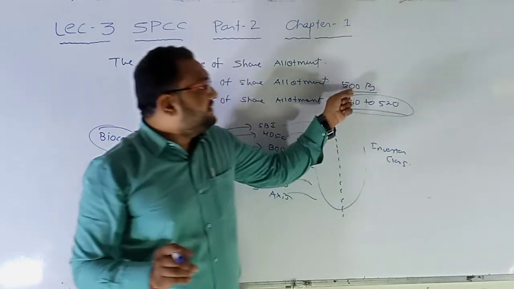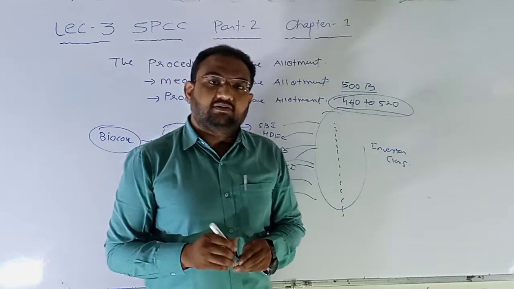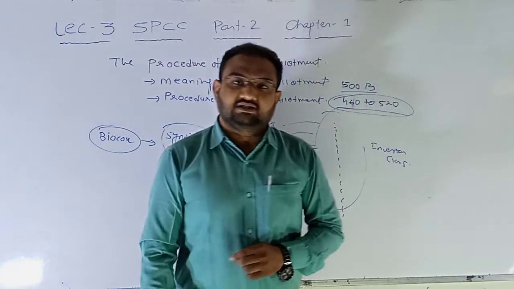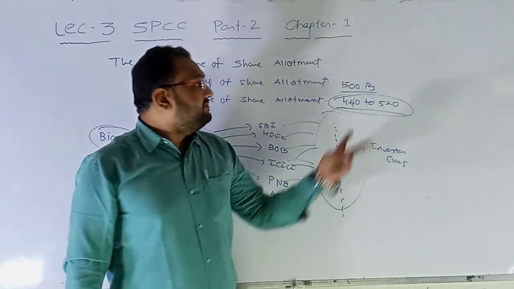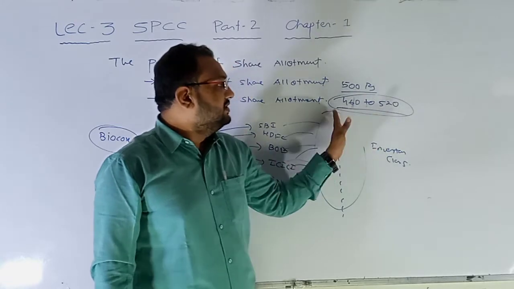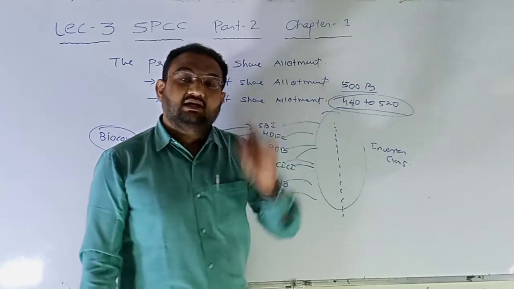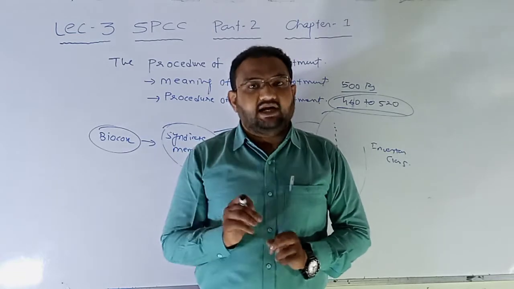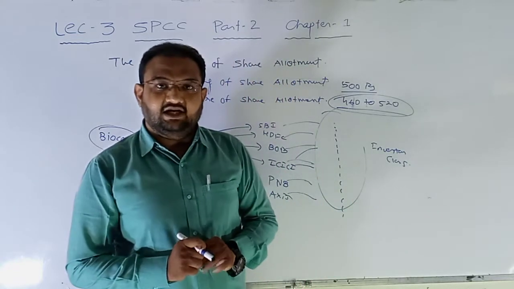So if the share is issued at a fixed price, say for example 500 rupees, then the normal prospectus will be issued. But if there is a price band, that is, the price will be decided between a lower and an upper price, then there will be a red herring prospectus in which the price of the share is not decided at all.